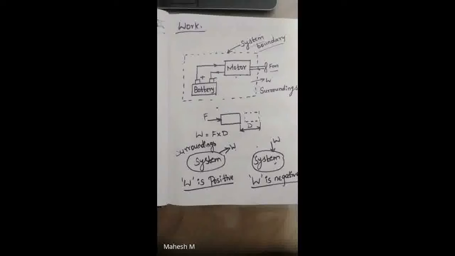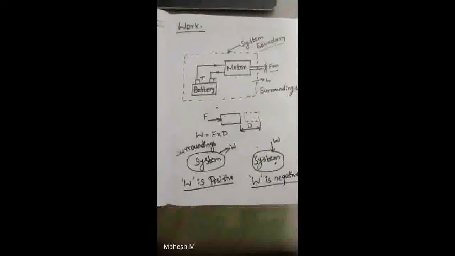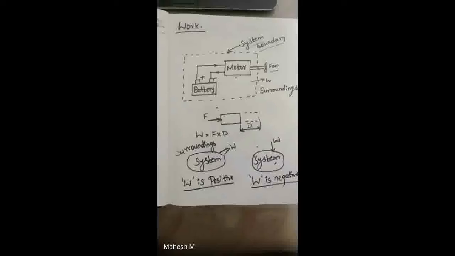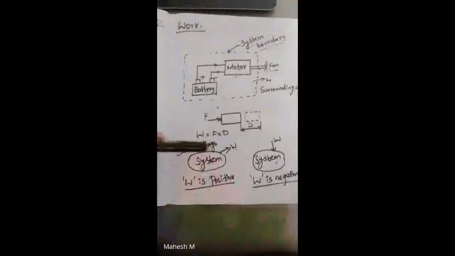So whether it will produce a positive work or it will consume a work. Can you understand what my question is? Here the system is a generator. Whether it will consume the work or produce the work. Produce the work. The purpose of the generator is to supply current. Here the generator is producing electrical energy, so it is a positive kind of work. Here the system supplies the work to the surroundings. So it is positive.